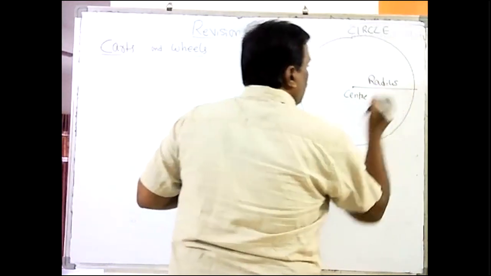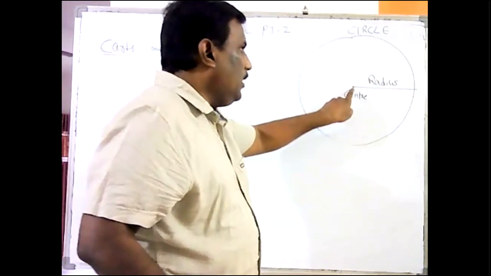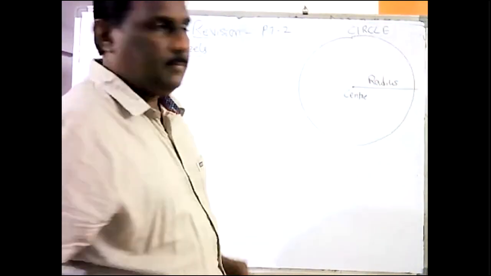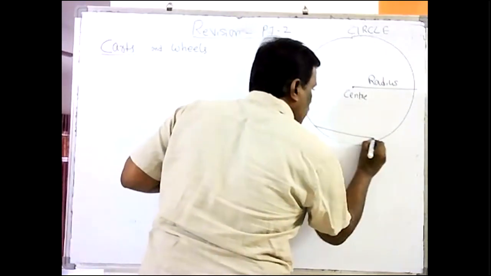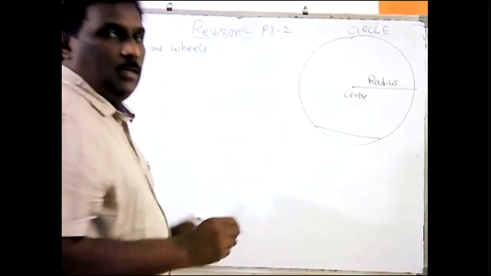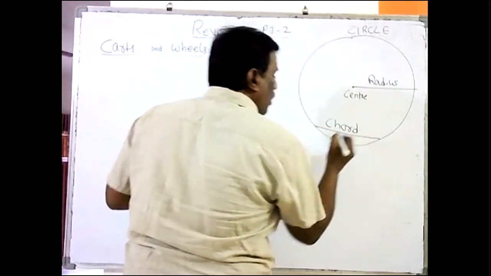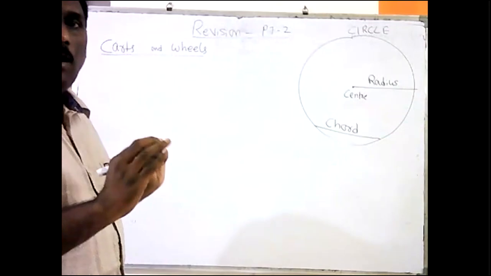Radius, center onto the circle. The distance is called the radius. Any line joining 2 points on the circle is called a chord of the circle.